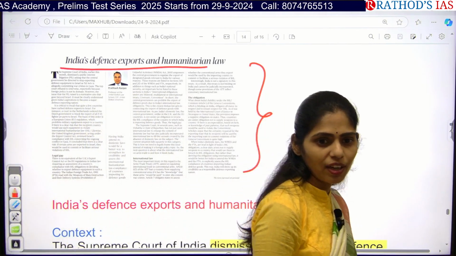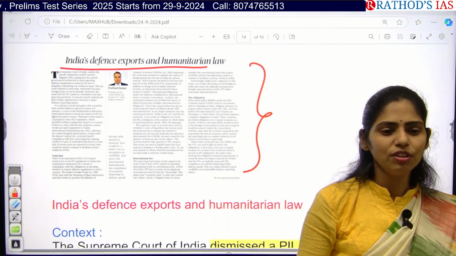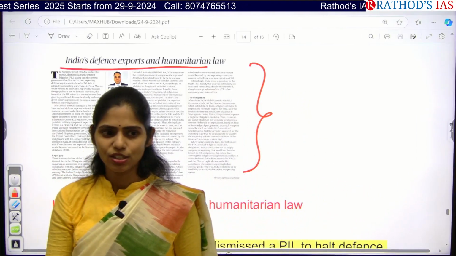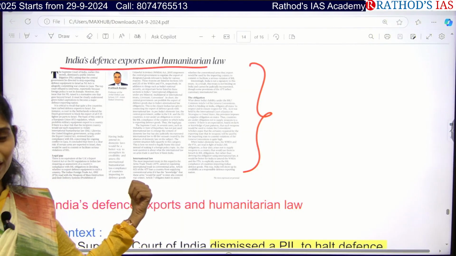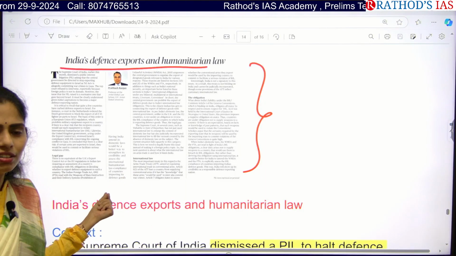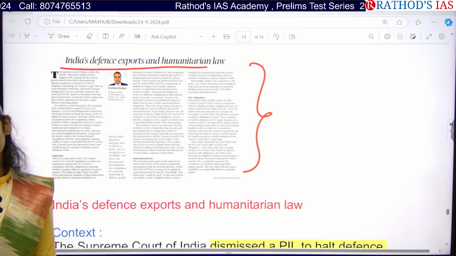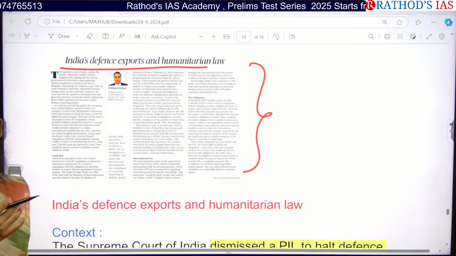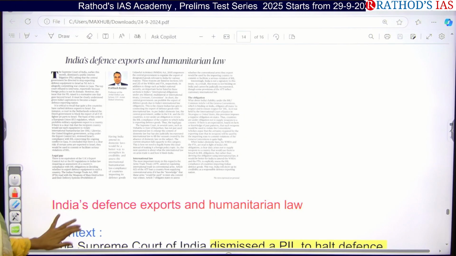Not stopping. Why? On which basis does the judiciary work? If a judgment is to be given, we need a legal basis or a law that should be present in our constitution. Is this matter regarding exports there in our constitution? No. Is there any law? No. So because of this, the Supreme Court denied this PIL. So now what is the need? We need to come up with a law on a humanitarian basis. That is the thing which is given here.